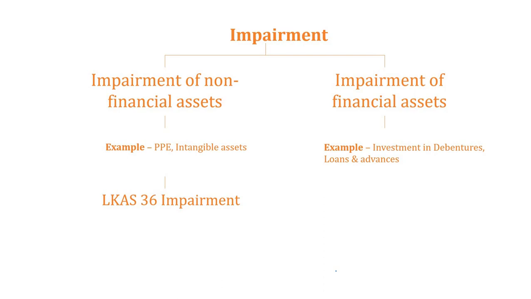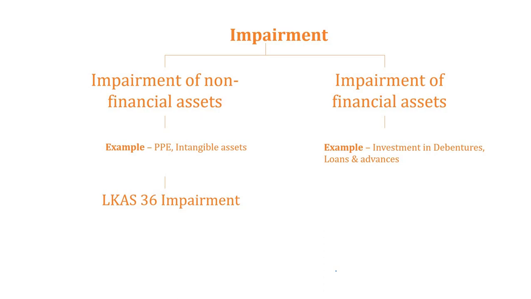Earlier you would have learned that for trade receivables you make a provision called bad and doubtful debt. Right, that is the provision that we made. But now you can't make a provision for bad and doubtful debt for these trade receivables.